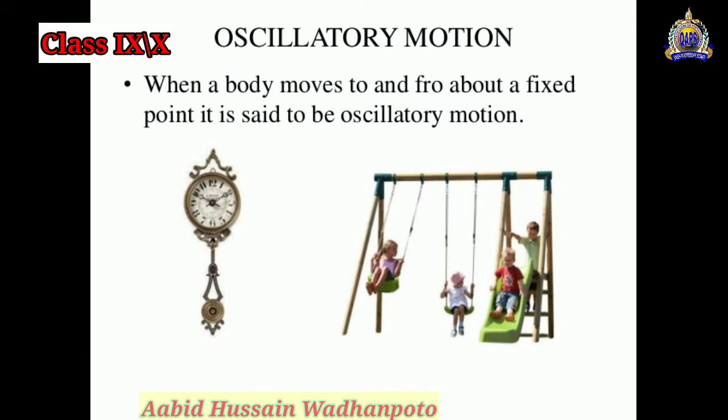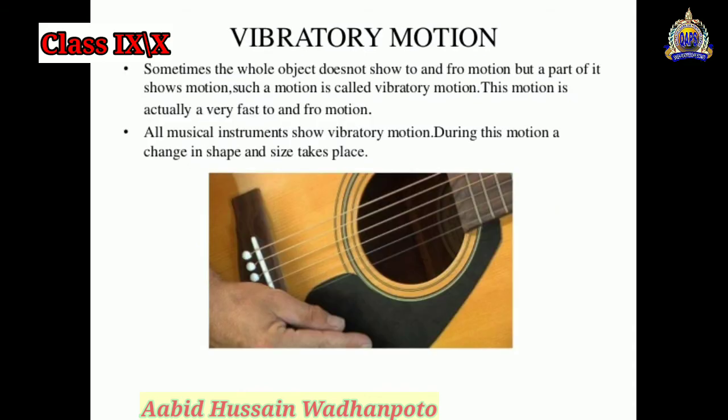So note down the definition, and here are examples of the oscillatory motion, like the oscillations of a wall clock which is in front of you here, and the kids playing on a swing, which is also a to and fro motion.